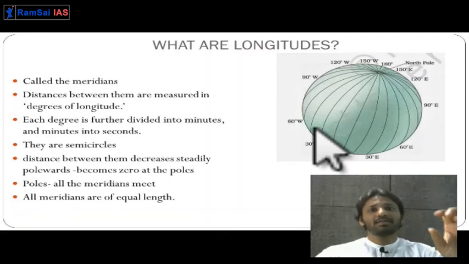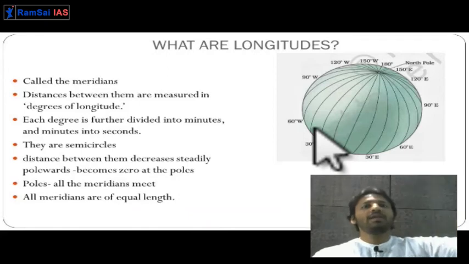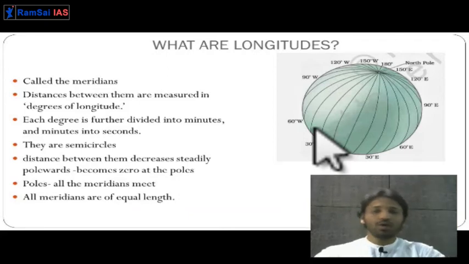Since they are all of the same size, it is very difficult to take one longitude for the calculation of other longitudes. For example, in the case of latitudes, we considered 0 degree latitude as the basic latitude to measure all other latitudes. But here, all longitudes are of the same size, so you cannot choose one longitude.